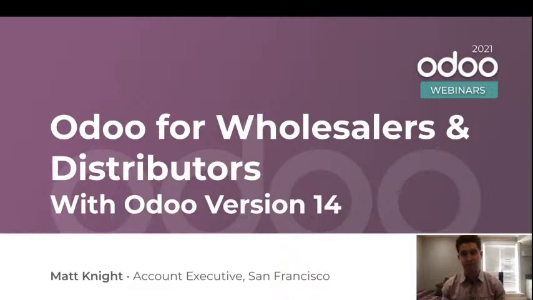We're going to dive into this pretty quickly here. And as we go today, we're going to follow really this kind of meteoric narrative of this massive rise of an anonymous paper company that grew out of Scranton, Pennsylvania, and believe it or not, utilized Odoo for all of that growth as well. As we go through this story today, we're hopefully also going to get to see the different ways that you can utilize Odoo for your own wholesale and distribution organization.